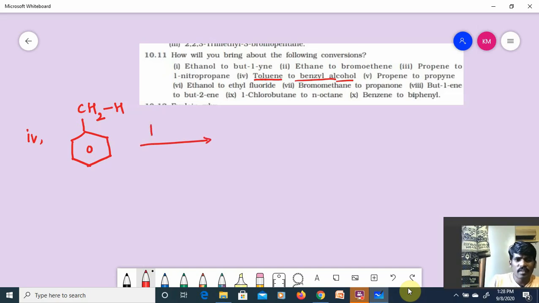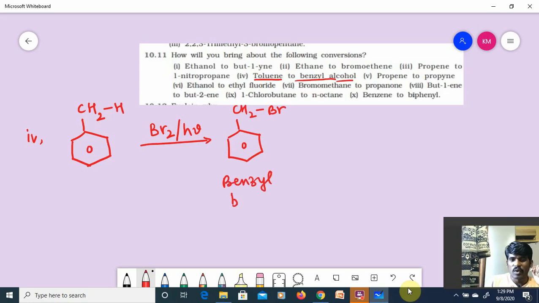What I'll do now? Here I'll do bromination in the presence of sunlight. Suppose I use a Lewis acid, then it will undergo electrophilic substitution, meaning substitution takes place in the ring. But I want substitution in the side chain, not in the ring. So I'll go for bromination in the presence of sunlight. Then what will I get? C6H5CH2Br, benzyl bromide.